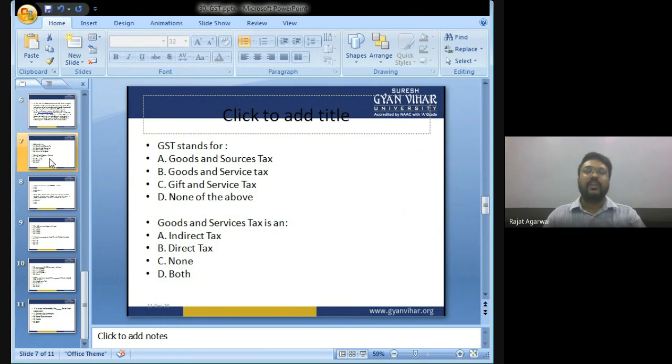Let's see now. GST stands for: A, Goods and Sources Tax; B, Goods and Service Tax; C, Gift and Service Tax; D, None of the above. The answer is B, Goods and Service Tax. Goods and Service Tax is a: A, indirect tax; B, direct tax; C, none of the above; D, both. बच्चों, Goods and Service Tax is an indirect tax.